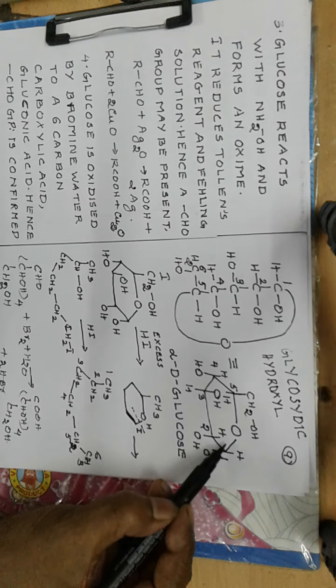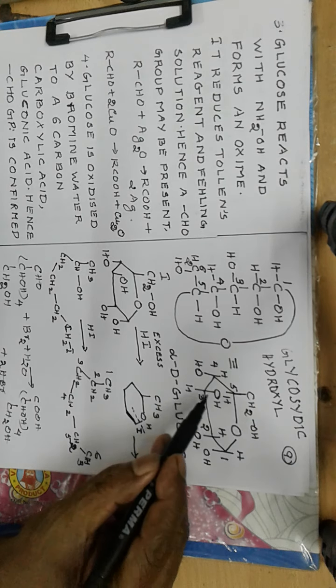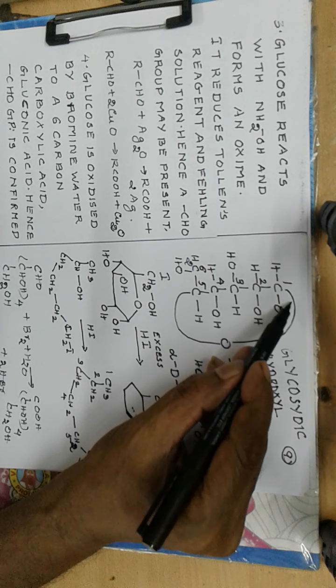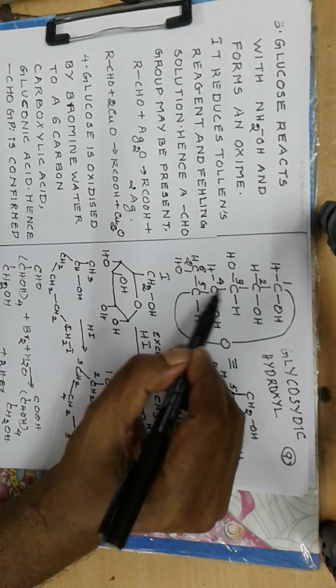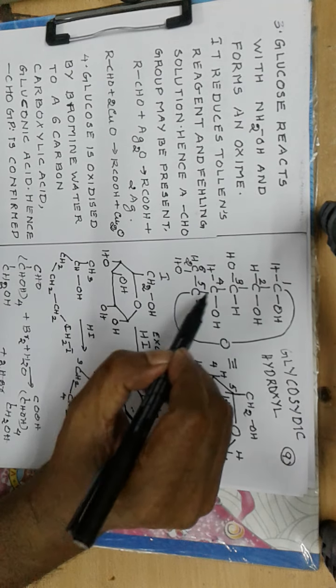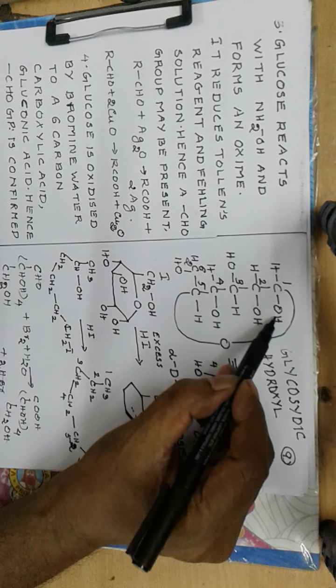Now in actual glucose solution, the ring structure and open chain form are in equilibrium. Now the arrangement of OH and H and CH2OH groups in this structure: all groups which come inside this ring system are written below.